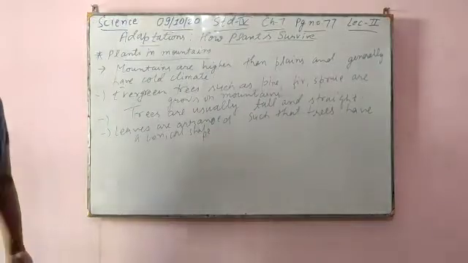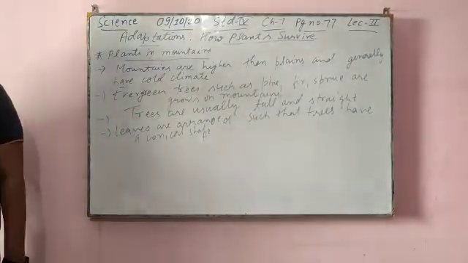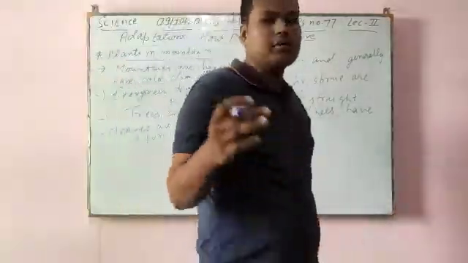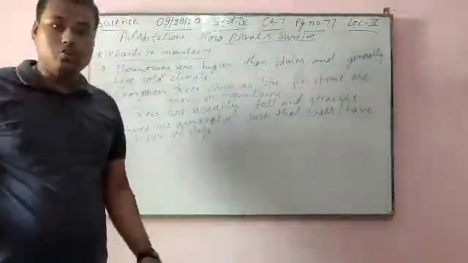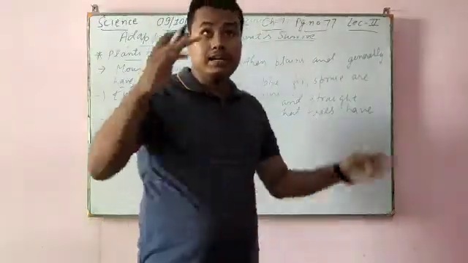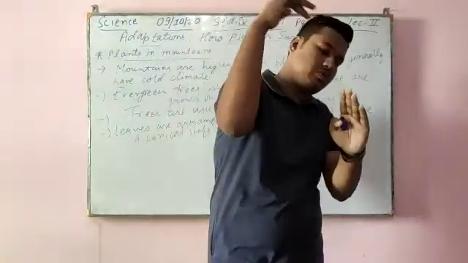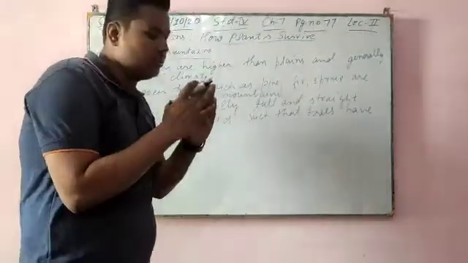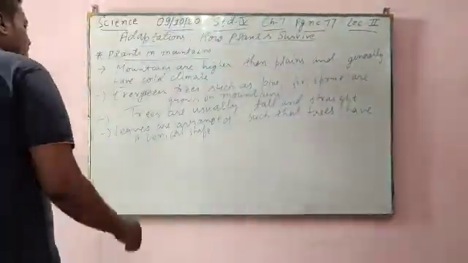This allows snow to slide off the branches easily. Why do they have a conical shape? Because the mountain area is a cold area, so whatever snow falls on the leaves will slide. That's why people who live in cold areas make their roofs conical, so whatever snow is there will slide. Same with the conical shape of this tree: its leaves are such that whatever snow comes will slide off easily.